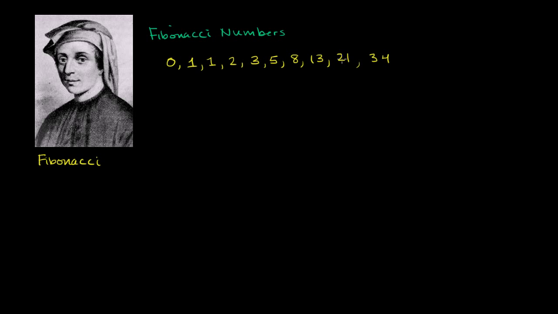But probably the coolest thing about them is as you add more and more terms to the Fibonacci sequence, and you take the last two terms that you've generated, obviously, there is no really last two terms. You could keep going on forever, get arbitrarily large Fibonacci numbers. But say we take these last two terms over here, 21 and 34. If we take the ratio of these two, 21 over 34, this is going to be pretty close to the golden ratio.